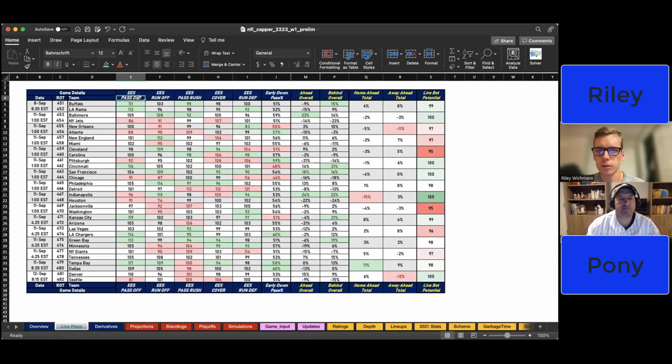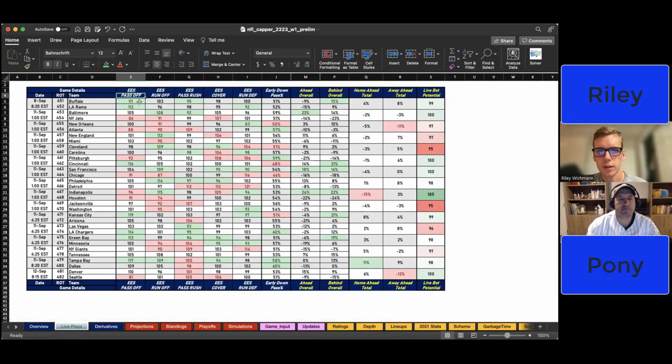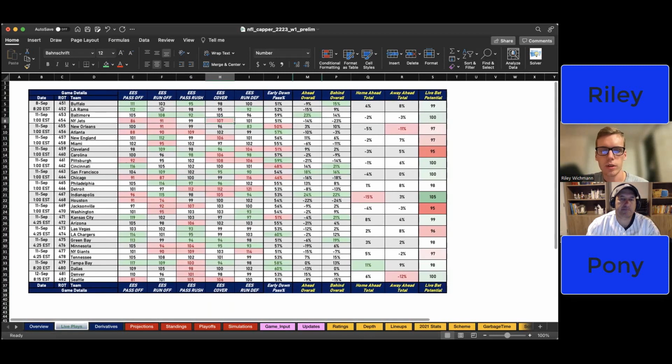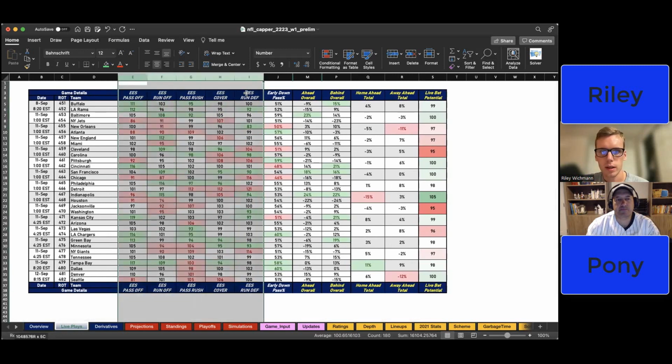Anything above 100 is better than average, as in generating more offense in this case, and anything below 100 is below average, generating less offense. For defense, it flips. Anything below 100 is better than average, or suppressing. We like to call it suppressing offense. And anything above 100 is worse than average. So that's how you read the ratings, and the conditional formatting will help you out a little bit.